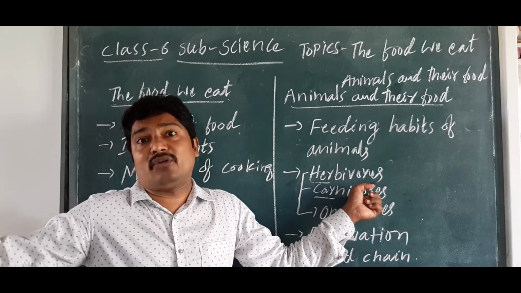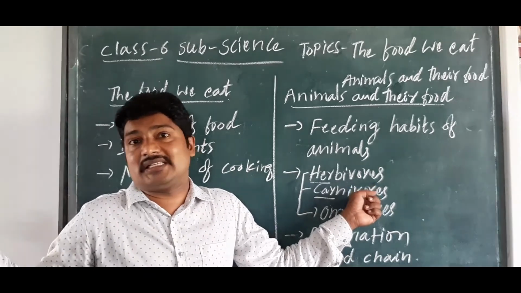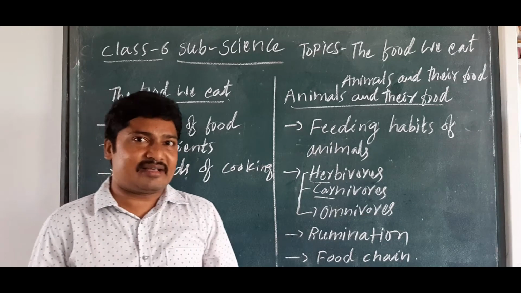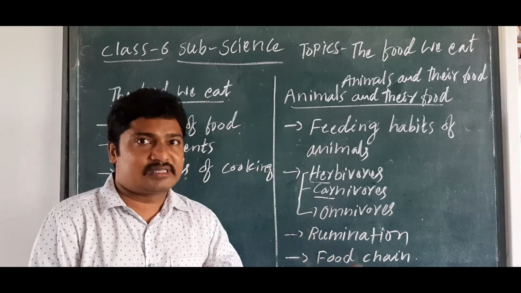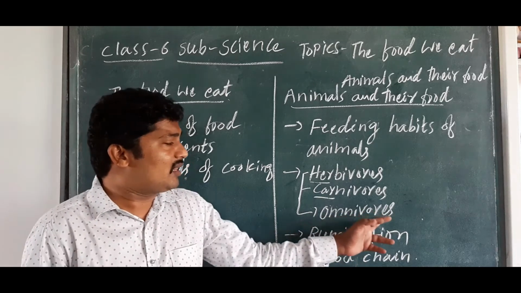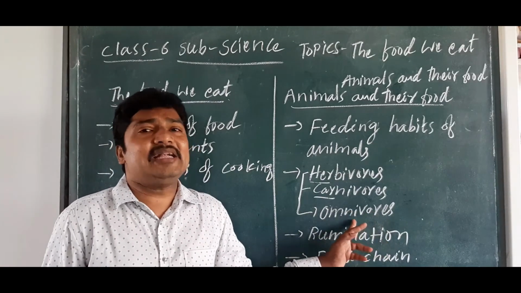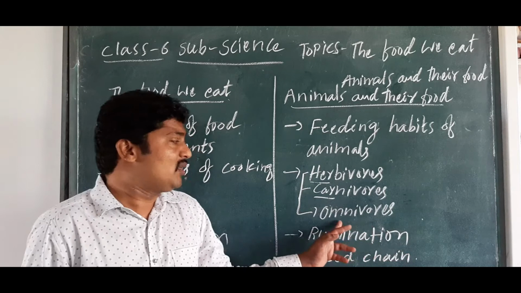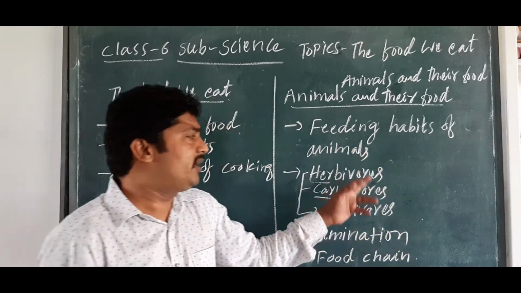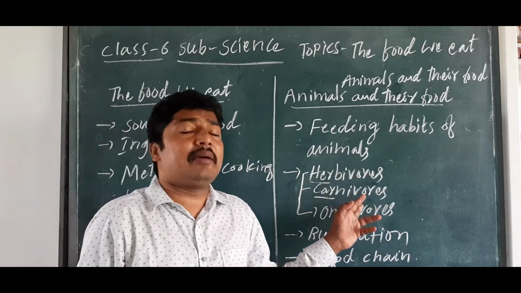We can see them in most of the forest areas, isn't it? Next one, omnivores. We are the best example of omnivores, I think, and of course bears also, isn't it? So these eat both plants as well as animals, isn't it? So this is based on their eating habits.